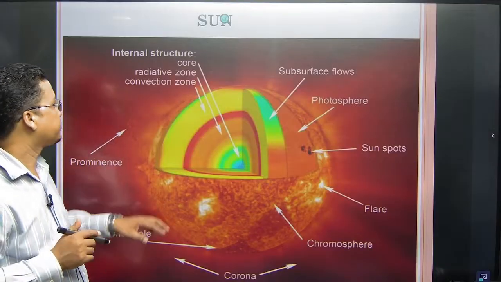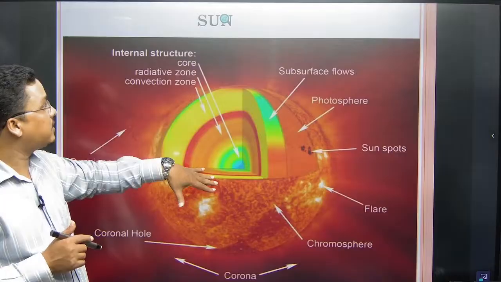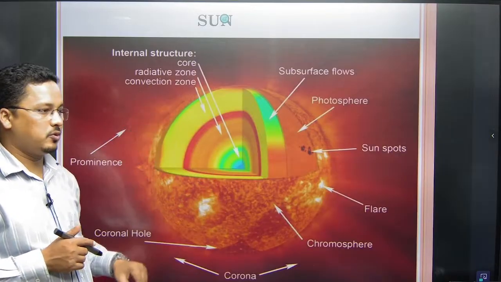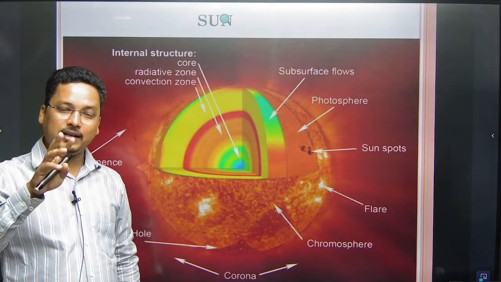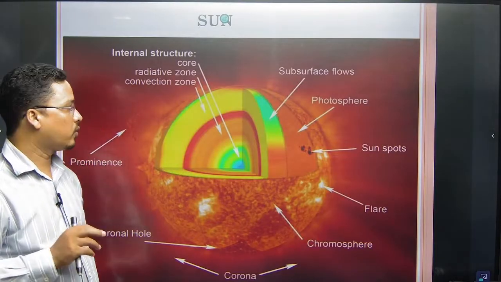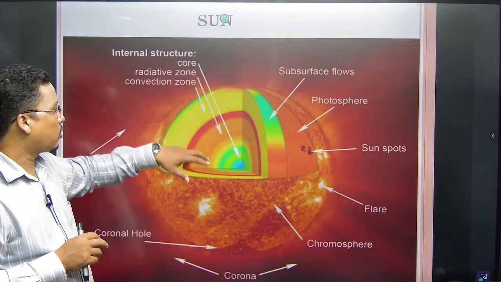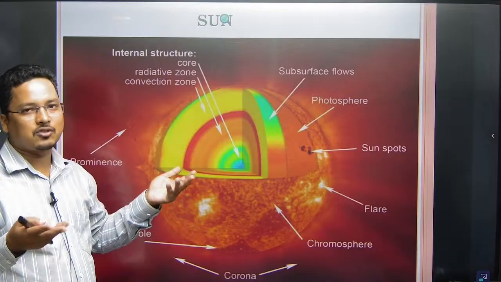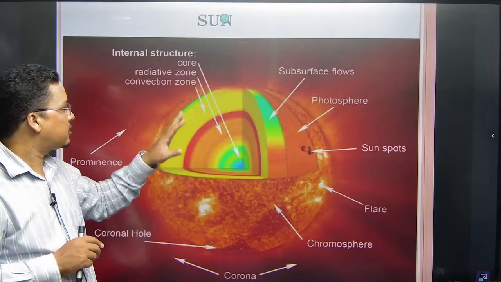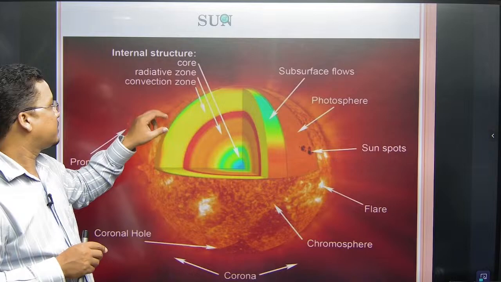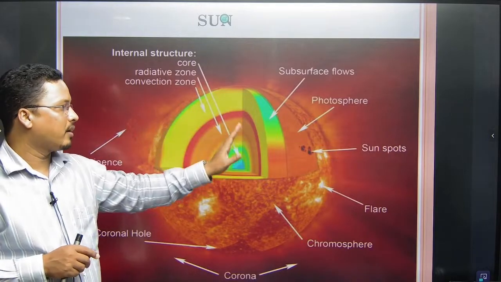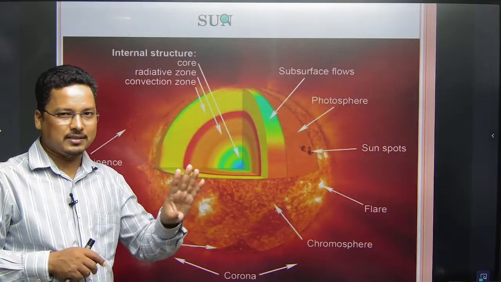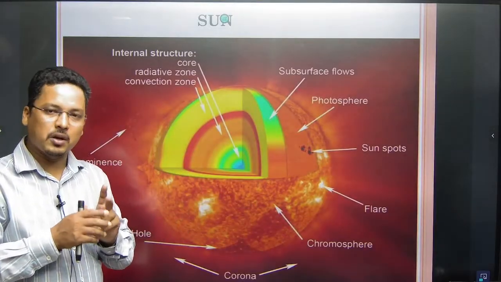Apart from that, in the interior of the sun there would be the core, the radioactive zone, and the convective zone. Just as the earth has a core, mantle and crust, the sun also has a core, radioactive zone and convective zone. These are the interior of the sun. Outside, the sun's atmosphere has three layers, as I said: photosphere, chromosphere, corona.